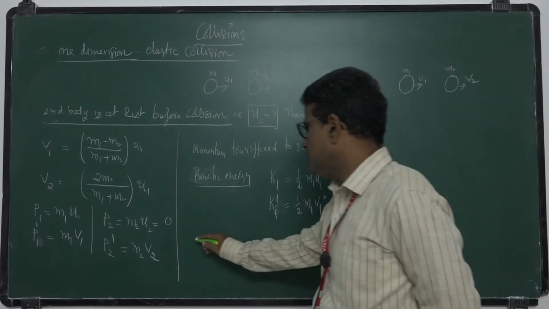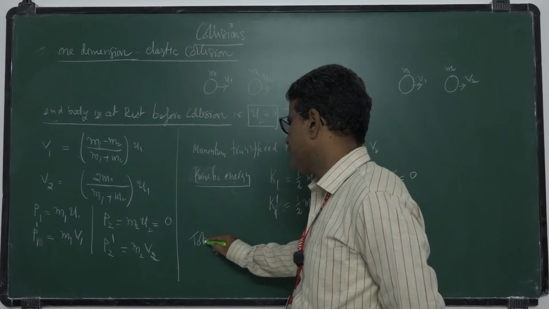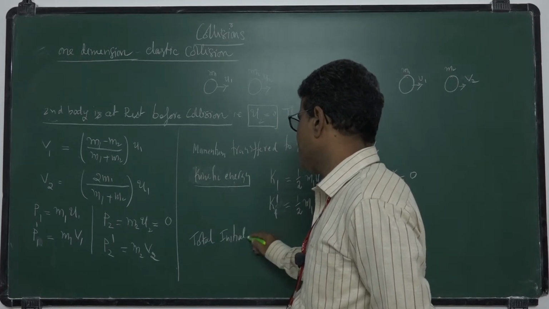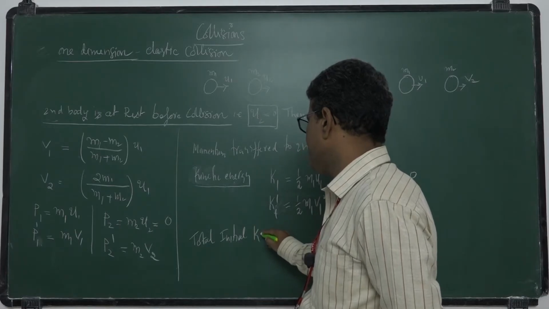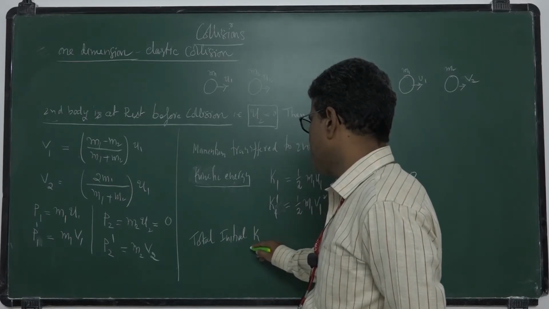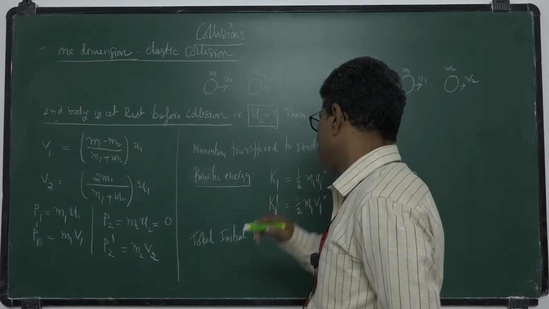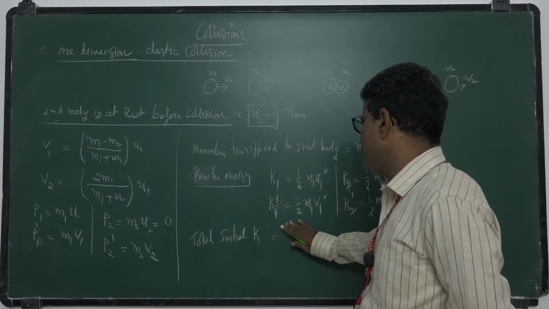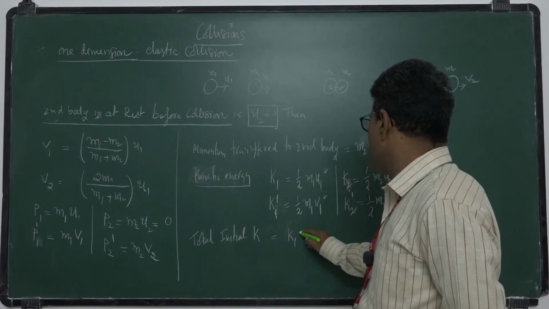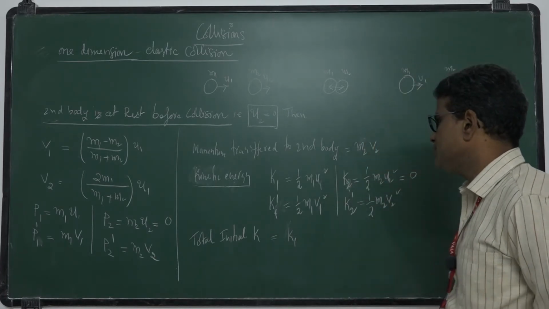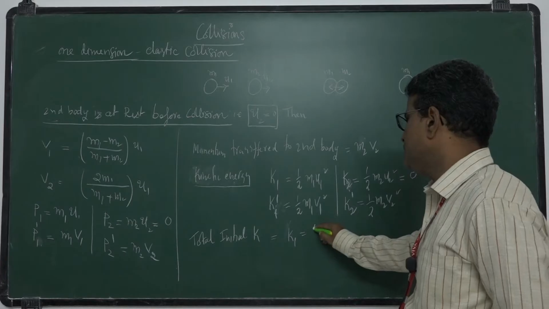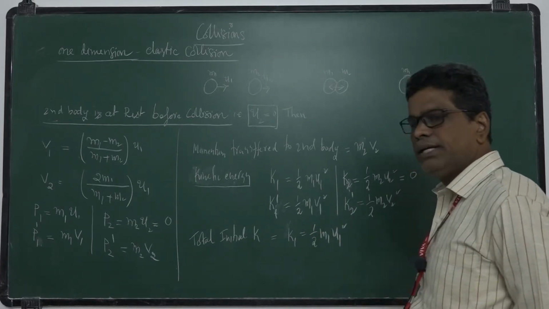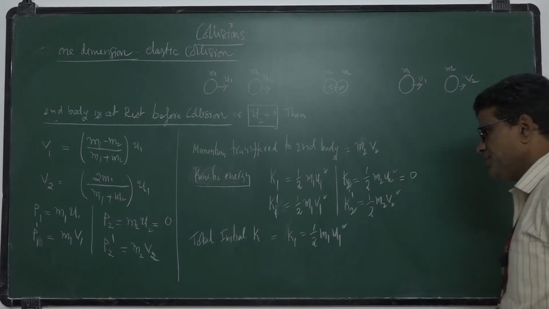What is the total initial kinetic energy? It is K1, that is half m1 u1 square. That is the initial kinetic energy.